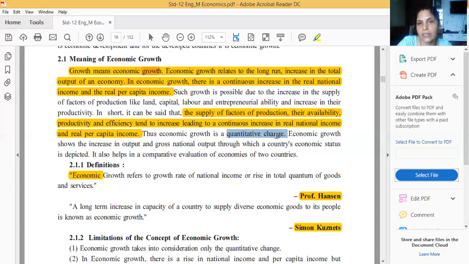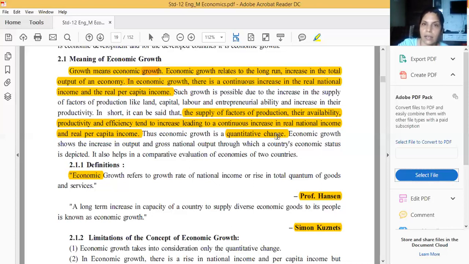Quantitative changes. We can write this all in the characteristic also. If you are going to write its characteristic, you have to write these points. One by one I will say, so you write these all points. These points are characteristics of economic growth. This question is not in our textbook separately, but these are key points.